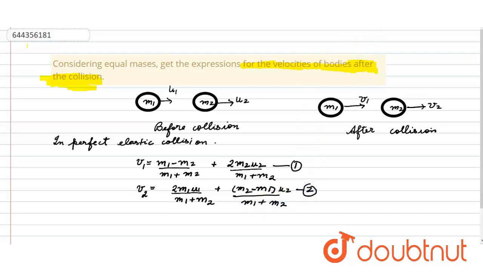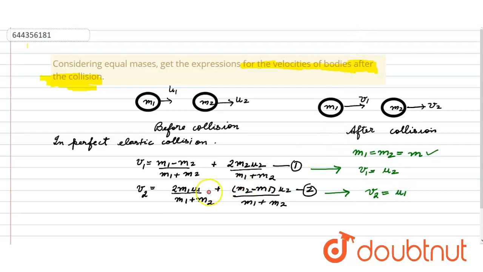Now the other problem, they have said the masses are equal, that is the condition is m1 is equal to m2 is equal to mass m. So under this condition, in equation 1, if you substitute m1 equal to m2 equal to m, we get v1 is equal to u2. And in equation 2, if you put this condition m1 equal to m2, we get v2 is equal to u1.